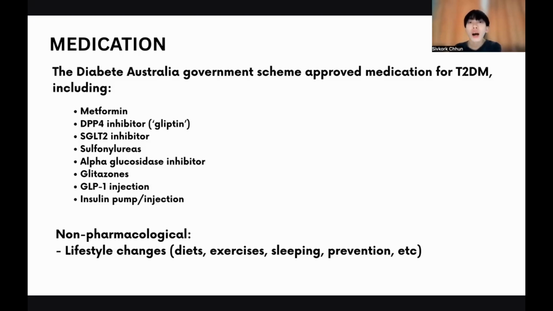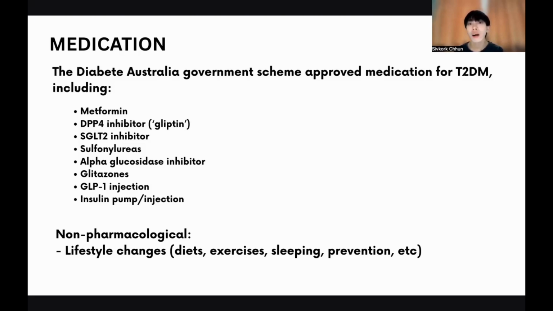So the side effects will cause high urination frequency, like more often than usual, urinary infection, genital thrush, dehydration, or rare diabetic ketoacidosis, when the blood becomes acidic. These are just side effects.